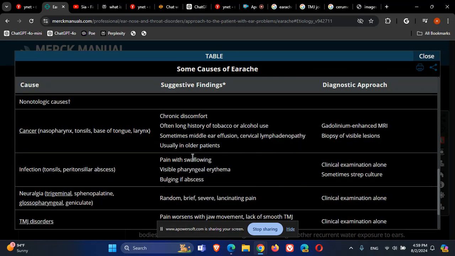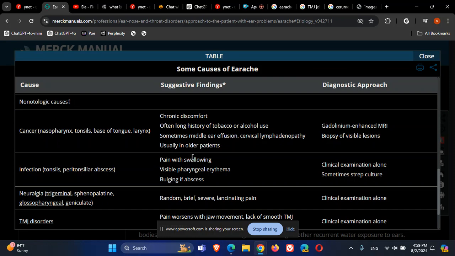Okay, so we continue. There are non-otologic causes of ear pain, otalgia. Cancer all around the place can cause it. Remember, very important, the sensory innervation of the ear is also the sensory innervation of the oropharynx, nasopharynx, and all this place.